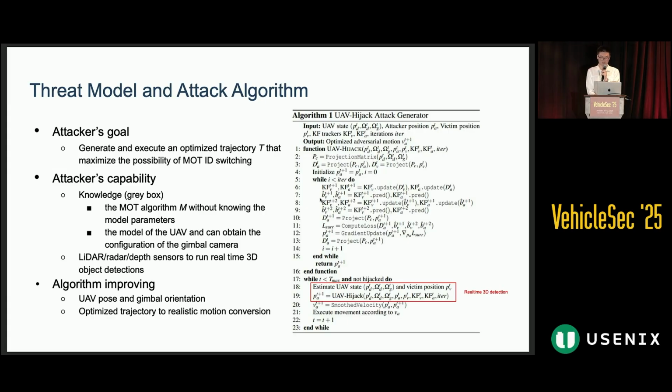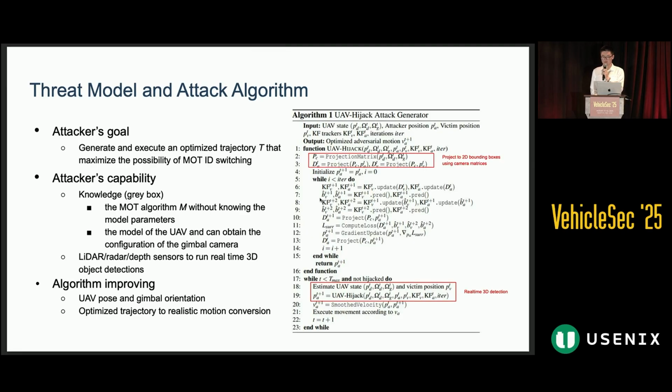So we put the existing algorithm into our more challenging scenario, mainly by adding the knowledge of UAV pose and gimbal orientation, and we also adapt the optimized trajectory to realistic motion constraints. Our main algorithm is an online iterative process, where in each time step there are 3 main steps. First, the attacker will do a real-time 3D detection to know the locations of all the objects of interest, including the victim, the drone, and the attacker.